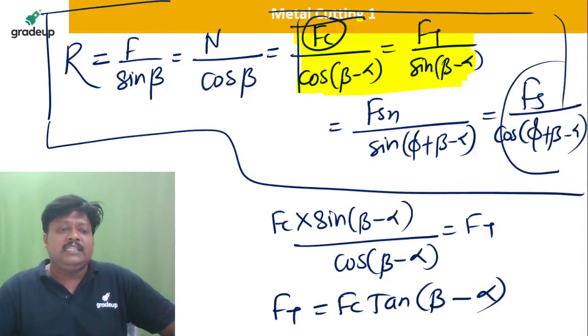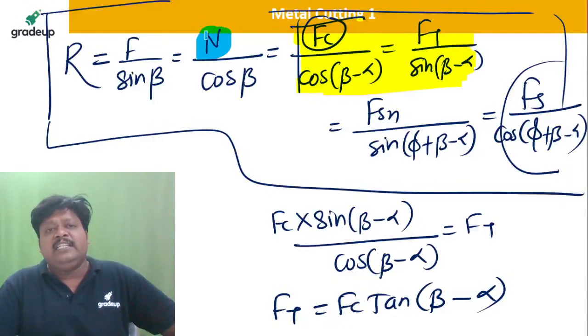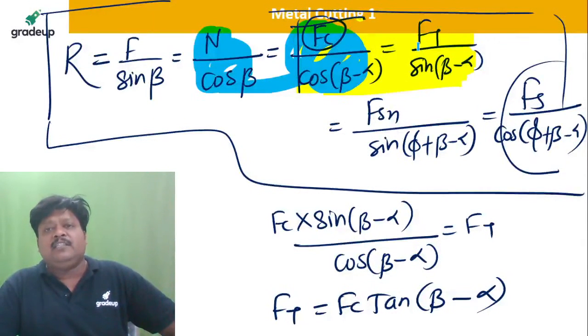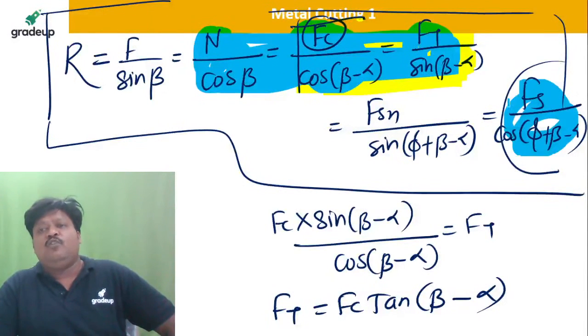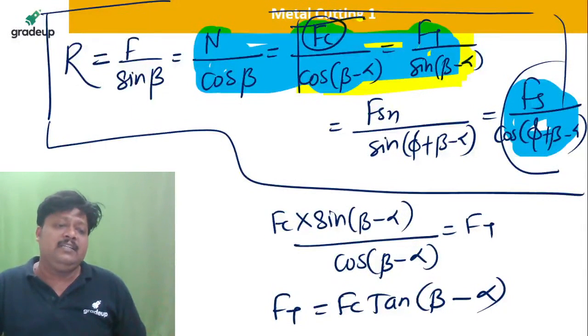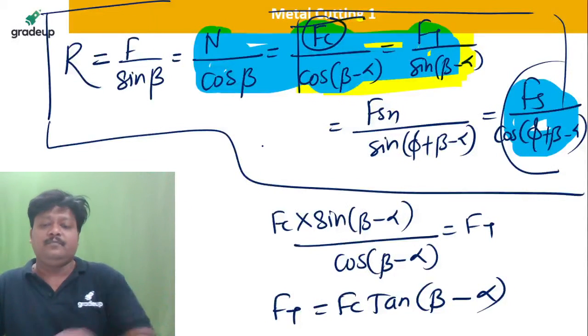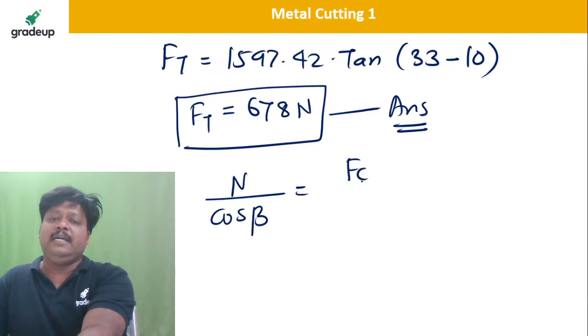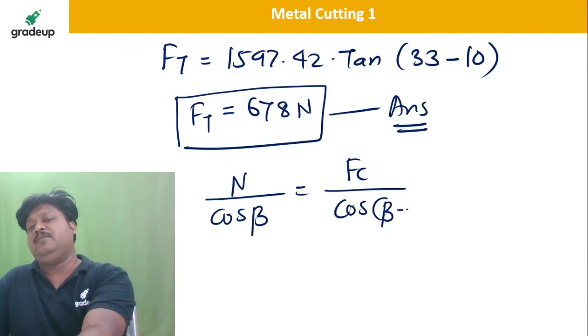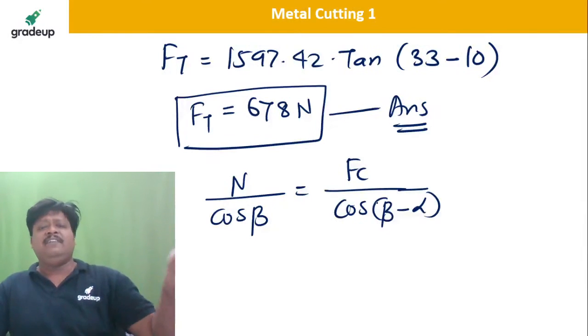Now we know the relationship. That is the normal force, N, they are asking. We can equate this to Fc divided by cos(beta minus alpha), or you have the Ft value also. So you just equate these three things, or you can equate with this also, because you know all these things. Now N divided by cos beta, I can write here: N divided by cos of beta is equal to Fc divided by cos of (beta minus alpha), or anything, because you now have choices.